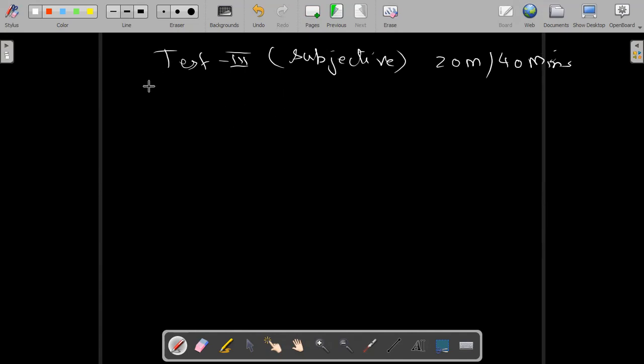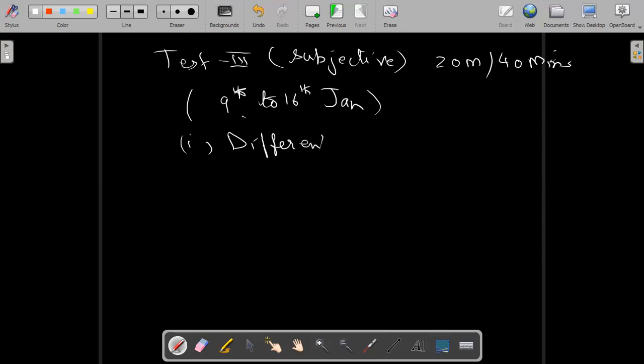And it will be conducted from 9th to 16th January. The portion is differential equations and integrals, and third is vector algebra.